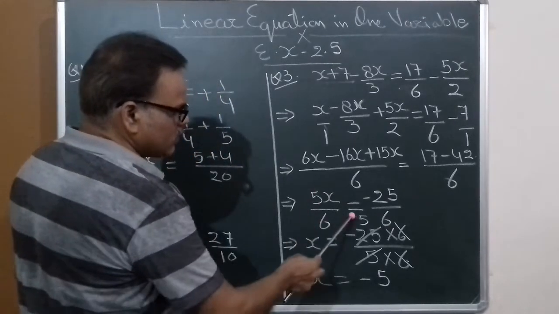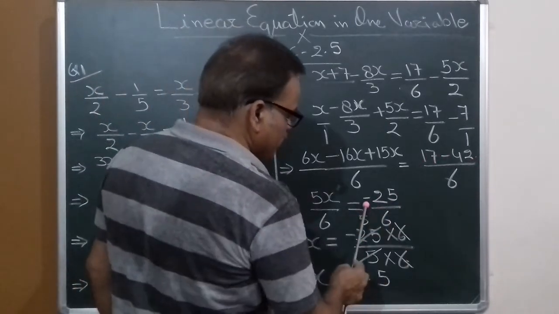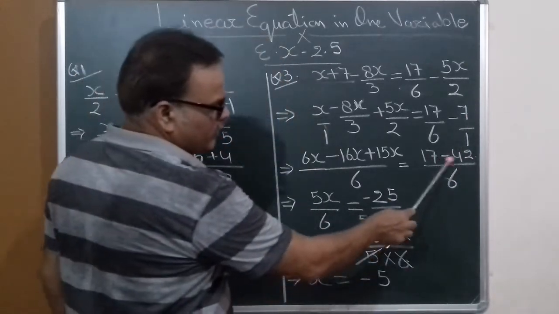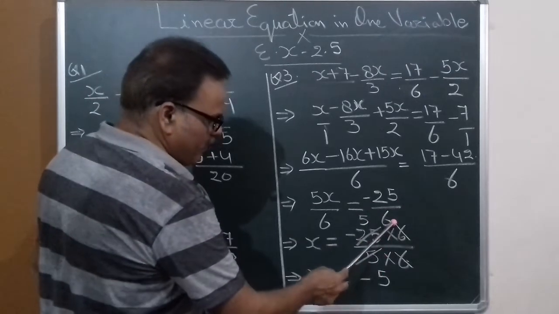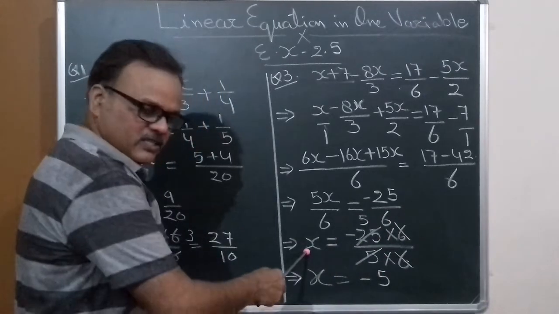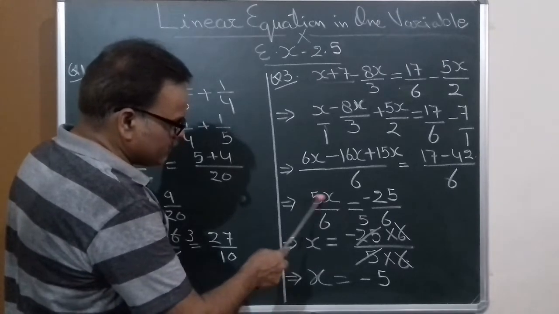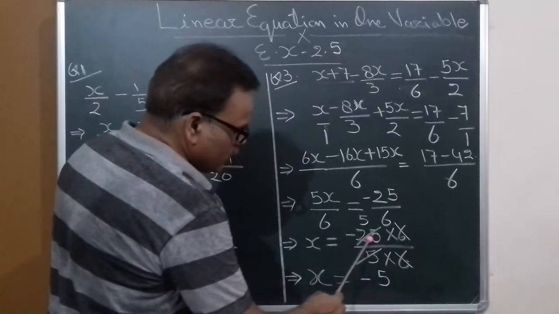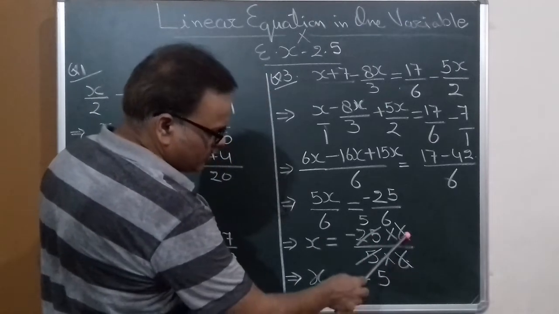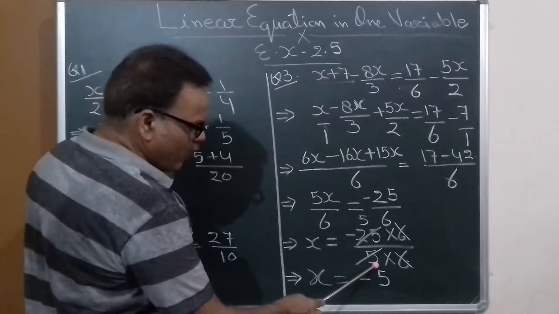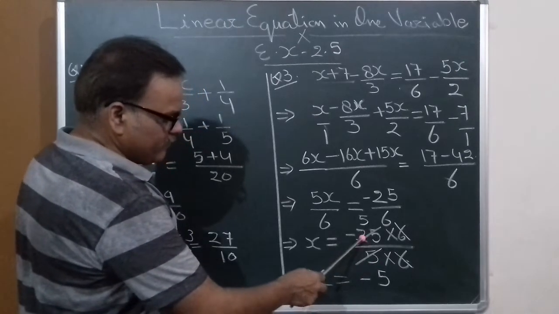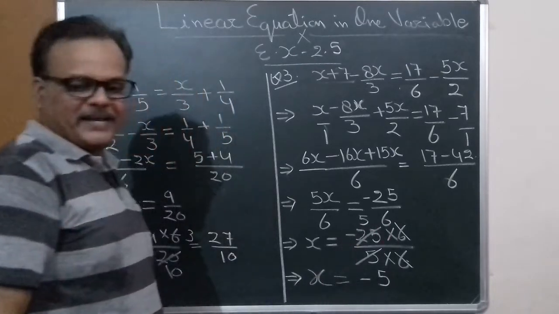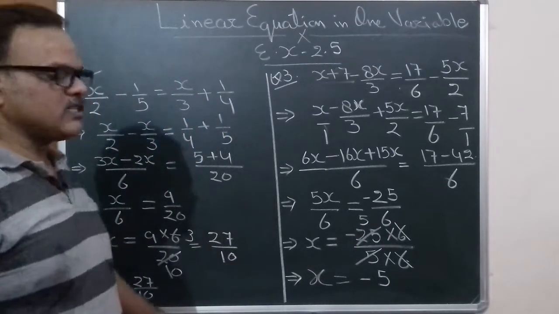Now 5x upon 6 is equal to 17 minus 42, which is minus 25 upon 6, because the absolute value of the negative integer is greater, so it will be minus 25 upon 6. Now x is equal to, 5 is multiplying, so it will come to divide, and 6 is dividing, so it comes over to multiply. So 25 into 6 upon 5 into 6, 6 is cancelled with 6, 25 divided by 5 is 5, and the sign minus is here, so x is equal to minus 5. Clear? Next we will discuss in the next